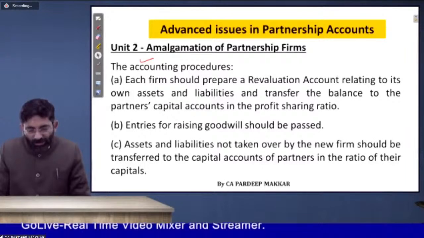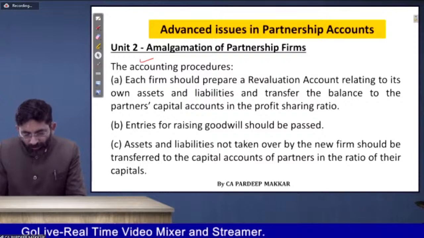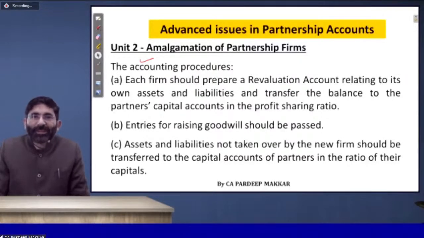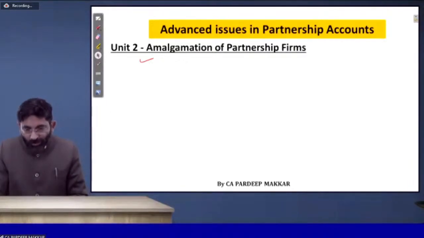Rakesh, you are asking what about the surplus loss with the amalgamating partner? Beta, that loss is a loss that is to be borne by the partner, so you need not worry.